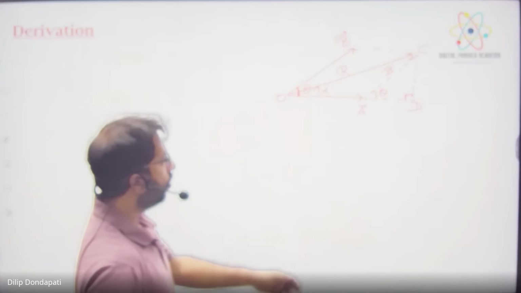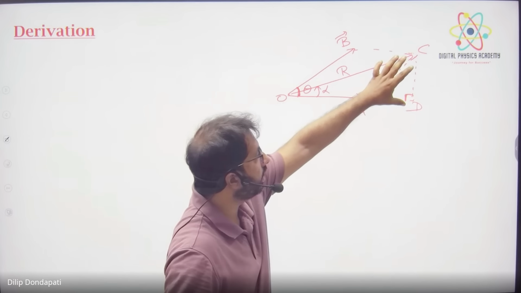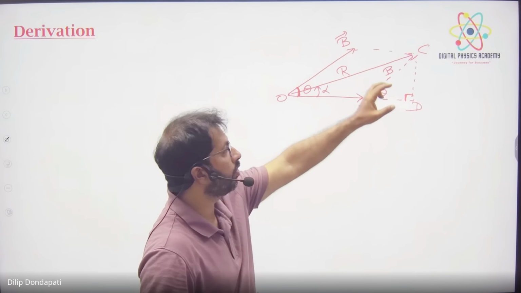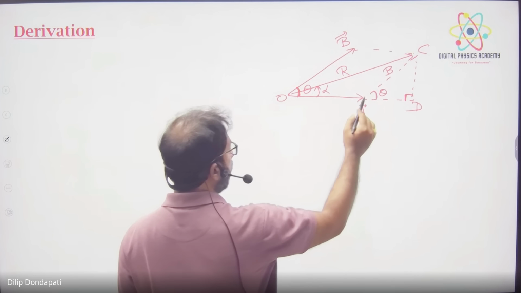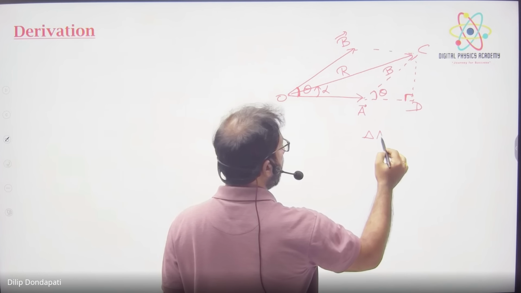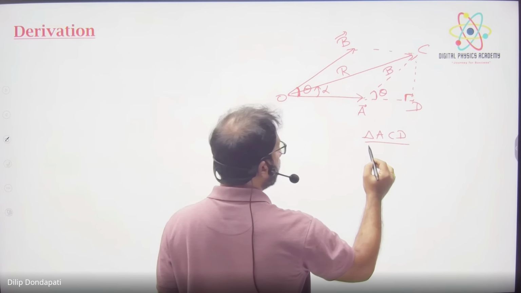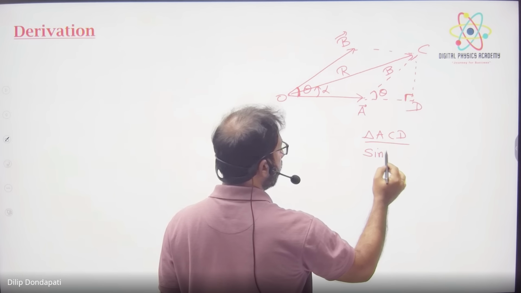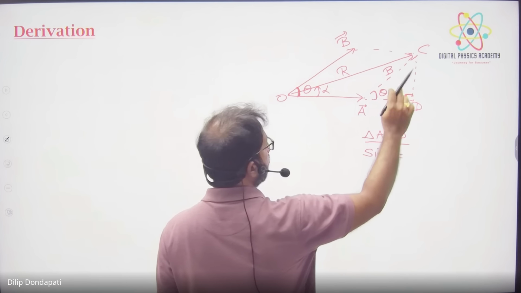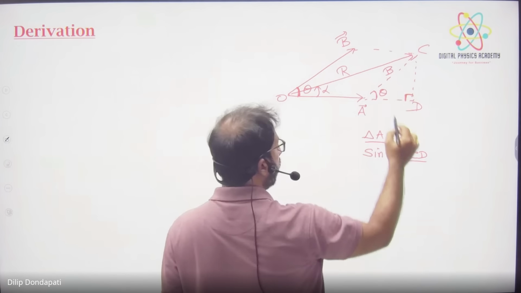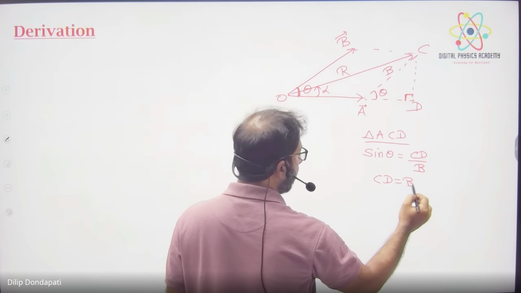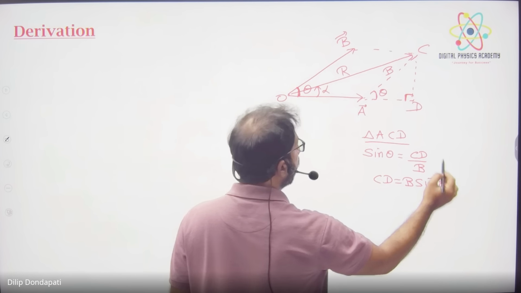What is AD? What is CD in terms of B? Tell me. From this, in the triangle ACD, what is sin theta? Sin theta is opposite by hypotenuse, CD by AC. AC is nothing but B only. So therefore CD will be B sin theta.